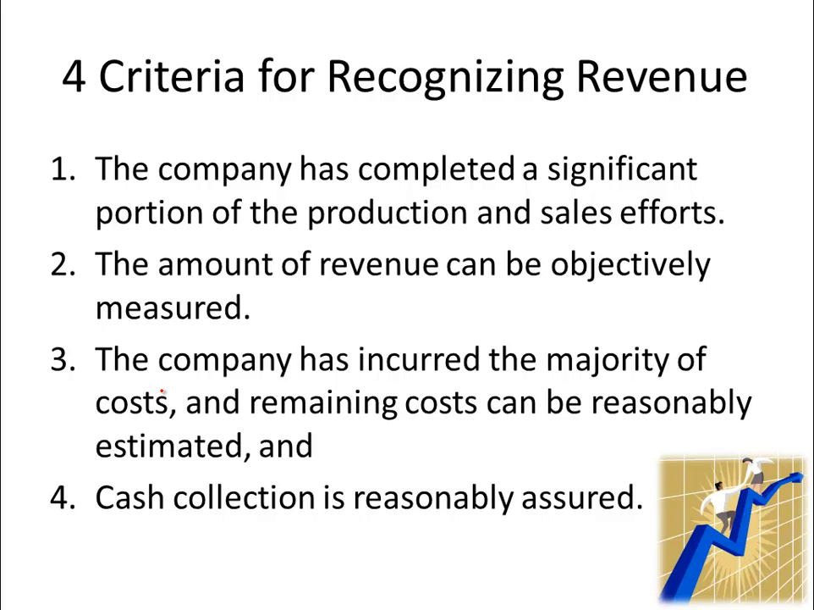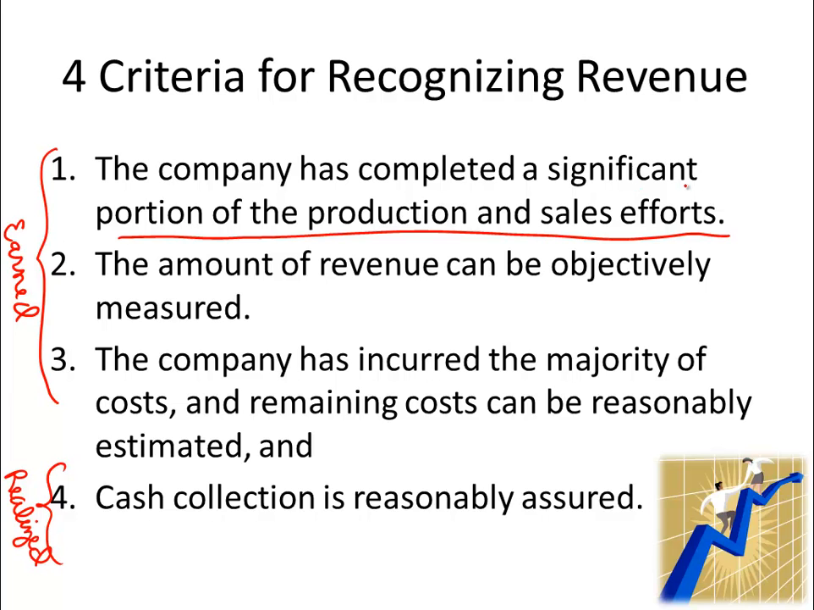Now, there are 4 criteria for recognizing revenue. And the first 3 have to do really with when is revenue earned, and the last one has to do with when it is realized or realizable. So the 4 criteria are, number 1, the company has completed the significant portion of the production or sales method, meaning they're either done or they're almost 100% done with whatever they were doing to produce those goods or services.